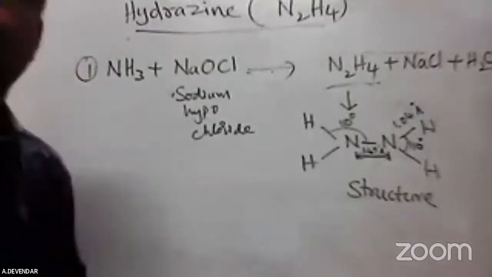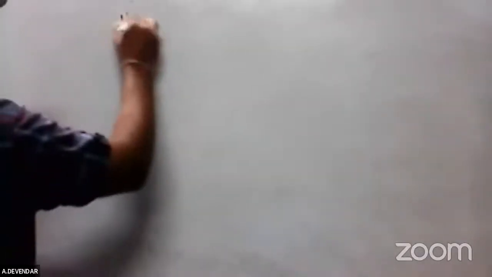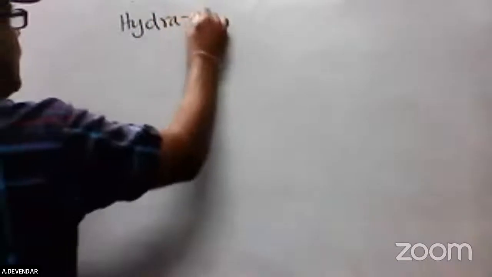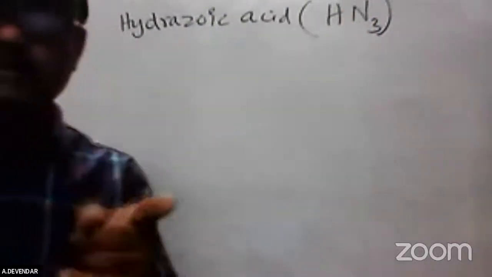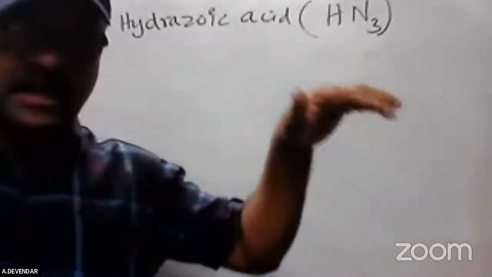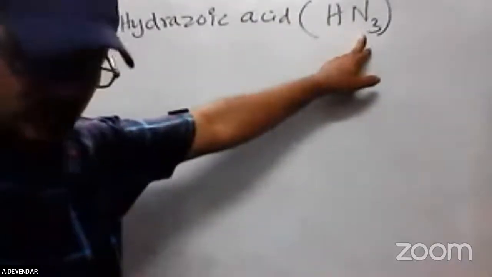And next, one more preparation is there. I can conclude this chapter with it. Okay, we'll go to the next block. The next preparation is hydrazoic acid. That was hydrazine; next is hydrazoic acid. The formula of hydrazoic acid is HN3, which is also very important. Hydrazine is N2H4, and hydrazoic acid is HN3.